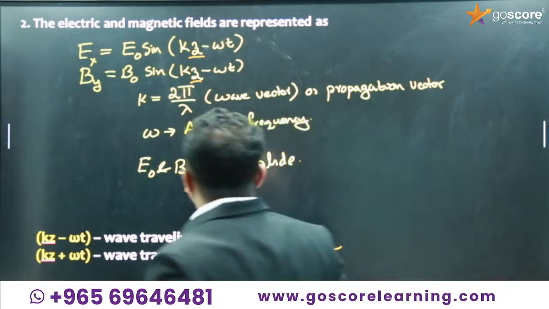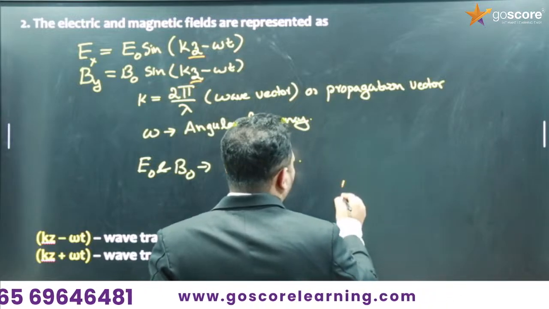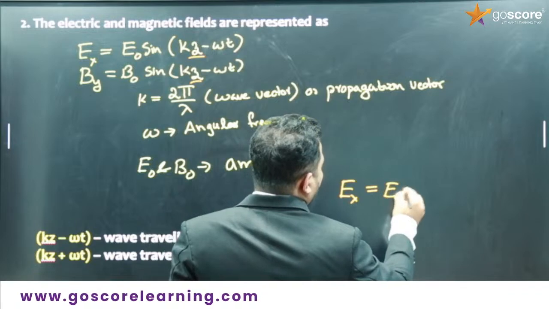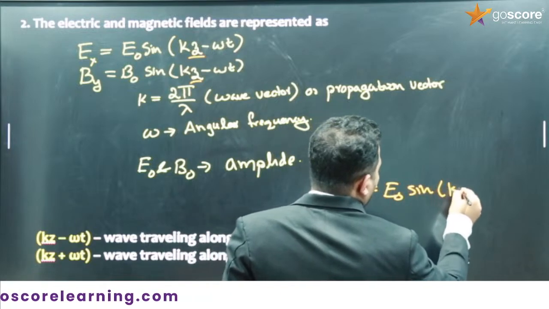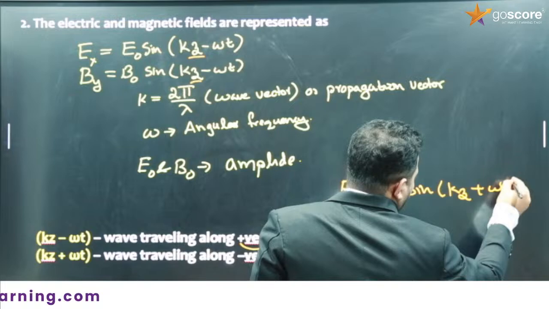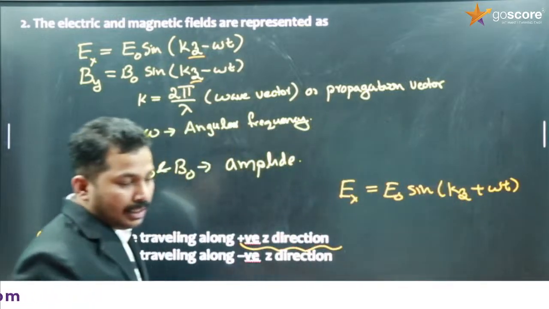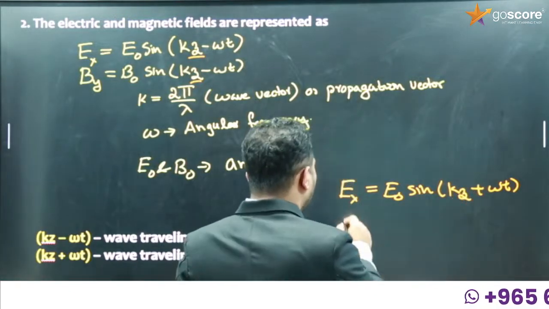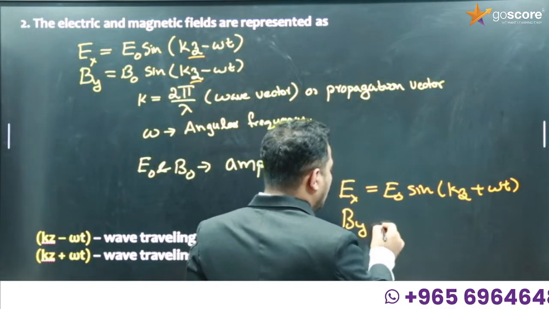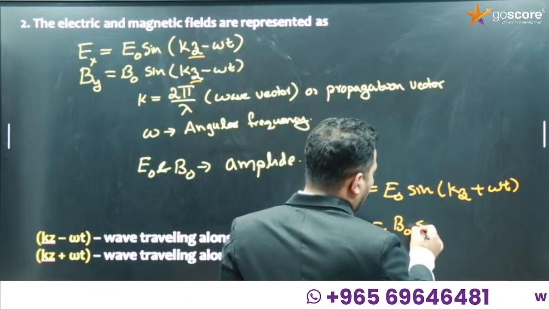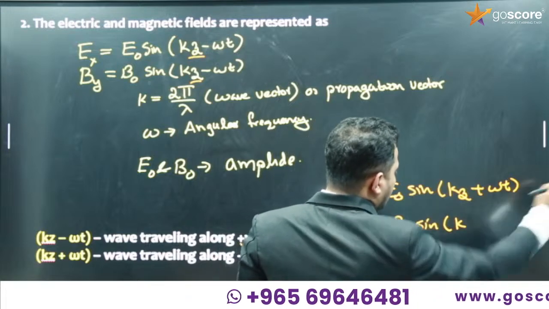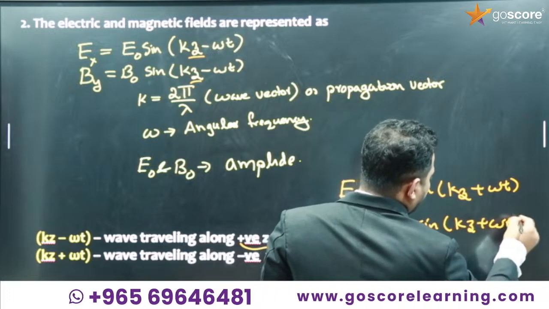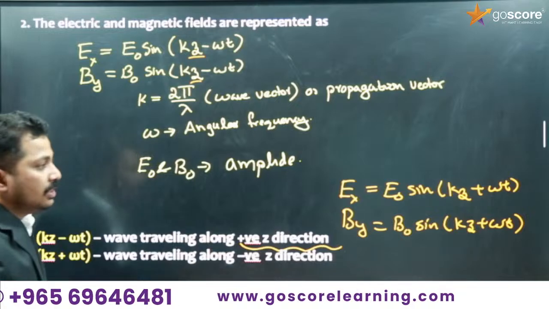If it is propagating along the negative Z direction, the representation will be Ex equal to E0 sin of kz plus omega t. Then the magnetic field will be By equal to B0 sin of kz plus omega t.